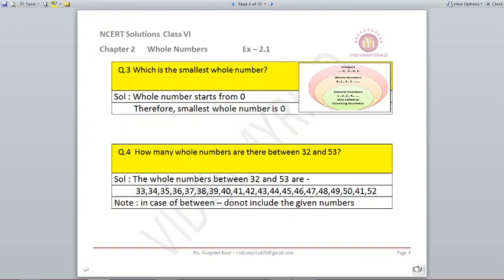Question number 4. How many whole numbers are there between 32 and 53? Just write down the counting between 32 and 53. Whenever you are told to write between 2 numbers, you will not include the given numbers. That means 32 and 53 will not be written, because it is asked what is in between these 2 numbers. So you will start with 33 and end with 52.